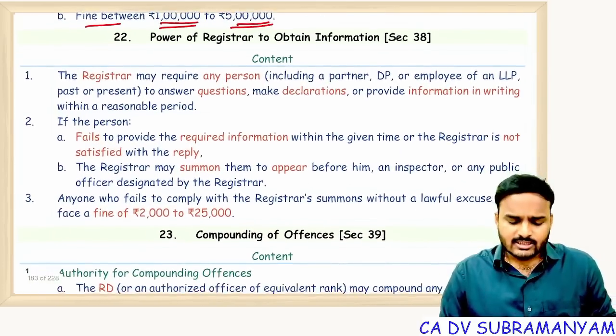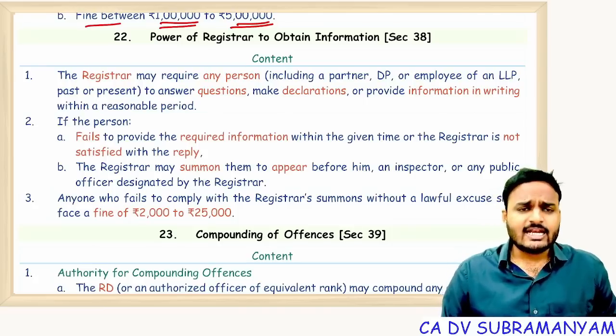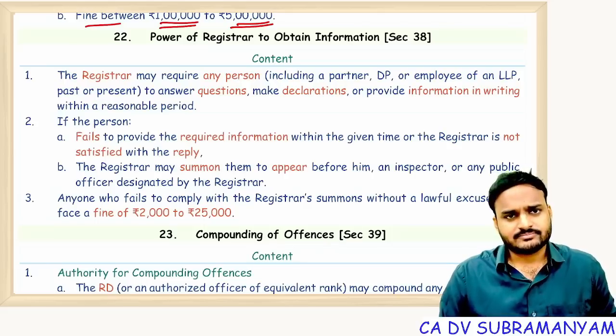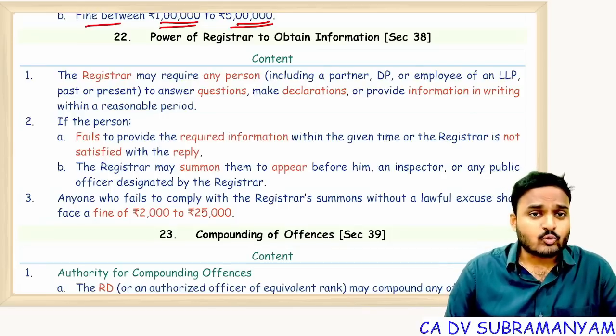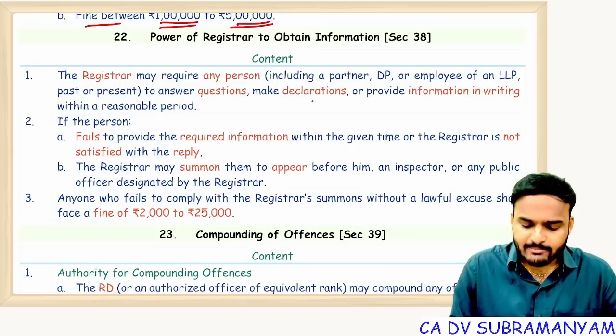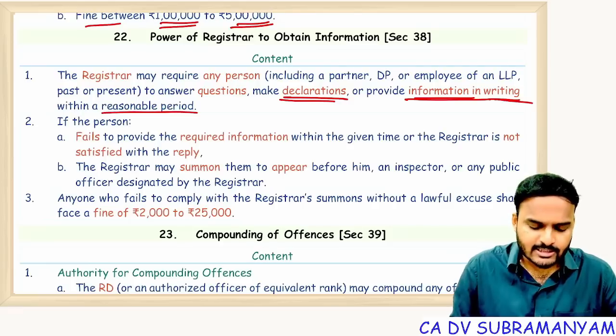So if ROC is of the opinion, or came to a conclusion, that the LLP has not filed relevant prescribed information with ROC, then the registrar may inquire of any person, may ask questions and may get answers to those questions. Registrar can make any person make declarations and provide information in writing within a reasonable period.